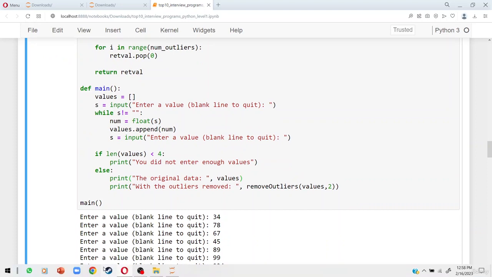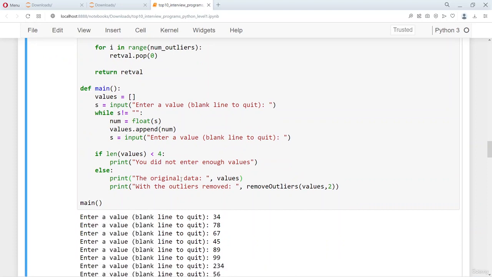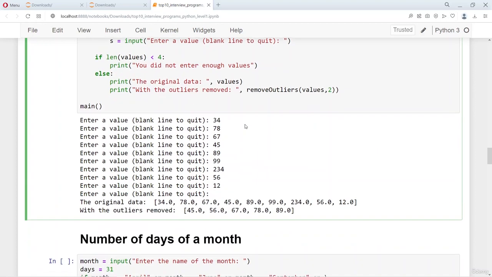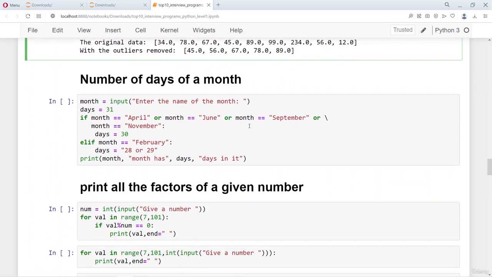So this is an interesting way to remove the outliers from the given set of numbers, and this is a very popular question for beginners as well as for people who enter into data science, to check their knowledge of Python basics and their ability to understand the logic and code. This is a very interesting beginners program as well.